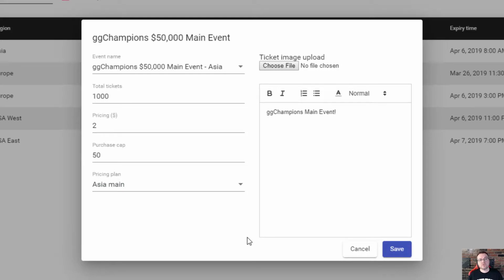So a lot of times what we do is we set a base price and we set a minimum tickets, let's say 5. But then if you purchase 25 tickets, we may do a discount. If you purchase 50 tickets or whatever we set, we can continue to create different pricing based on the amount of tickets that are purchased.